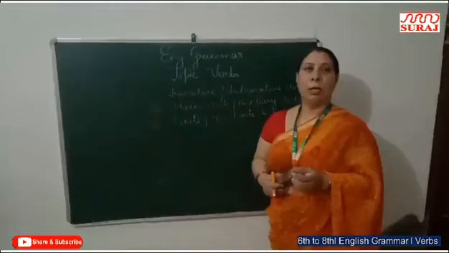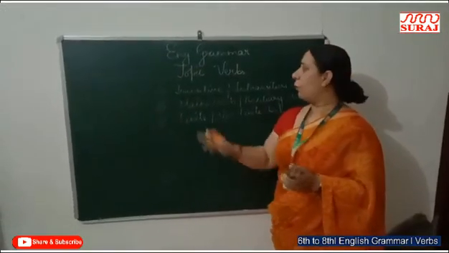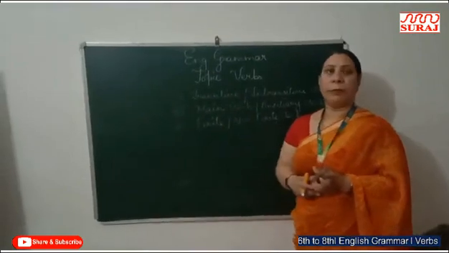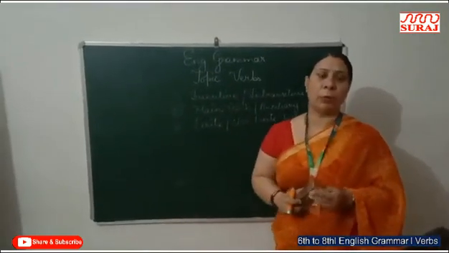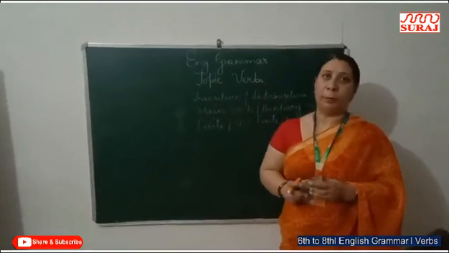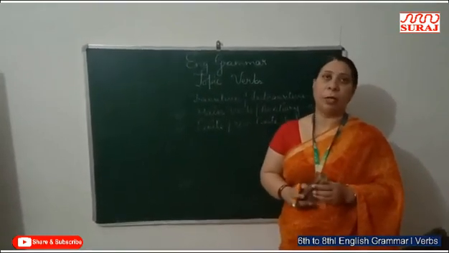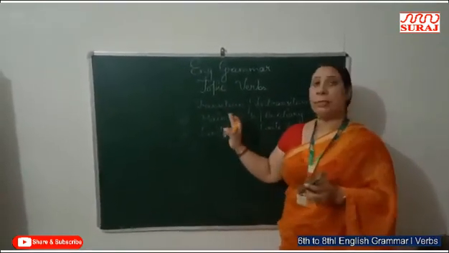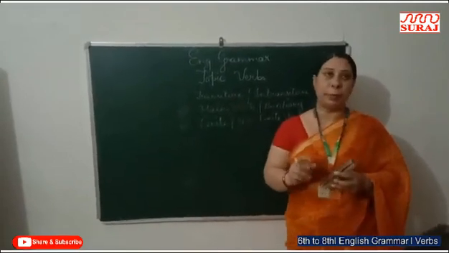So look at this. Now we will discuss transitive and intransitive verbs. A transitive verb always requires an object, and its meaning is complete with an object. It means the verb always needs an object to complete its meaning.